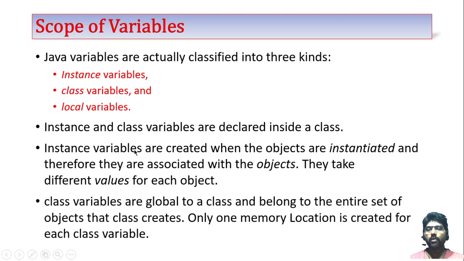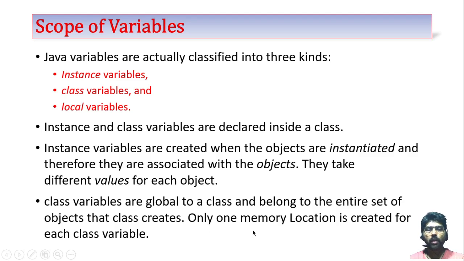As I told, instance variables means whenever you create an object from a class, each object has its own instance variables. The value stored in one object's instance variable is different from another object's instance variable. But class variables are global. That means all the objects share the same class variable. You can access this global variable from any object. It has the same value, common to all the objects.